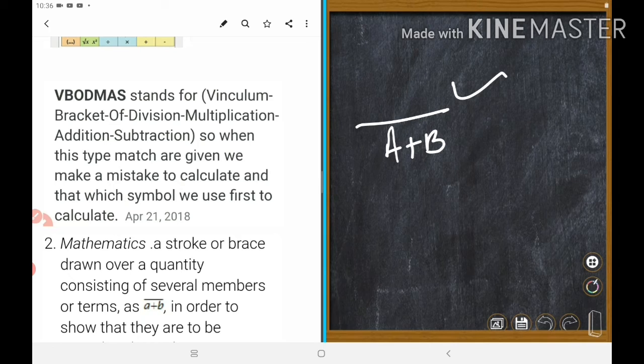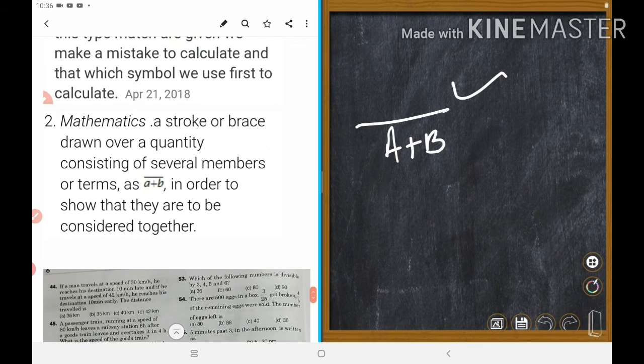So B stands for vinculum or bracket. B means bracket, then division, multiplication, addition, subtraction. When this type of math is given, we make a mistake in calculating, and which symbol we use first to calculate.